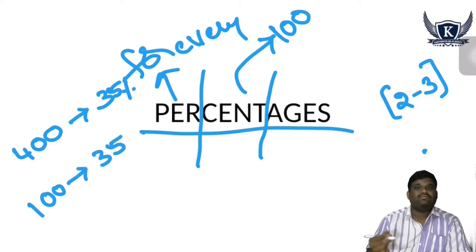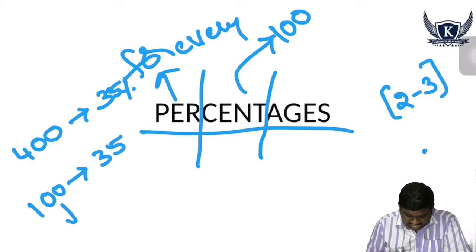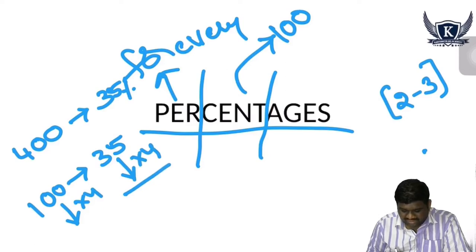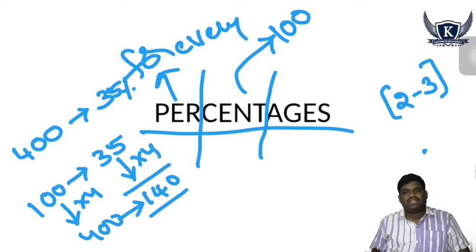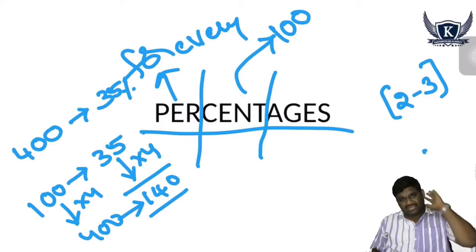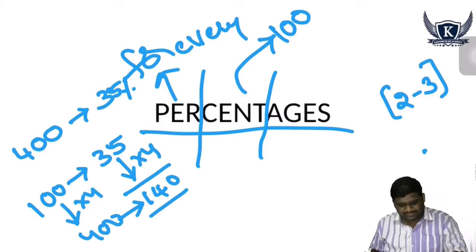What about for 400? I need to multiply this with 4, similarly we have to multiply this also with 4. 35 fours are 140. So on 400, you have secured 140 marks. So that is the basic idea of what a percentage is.